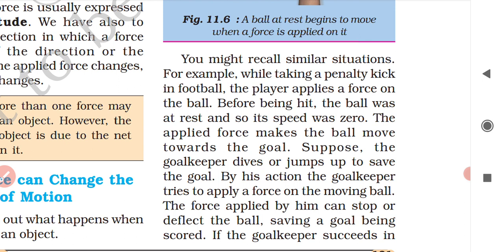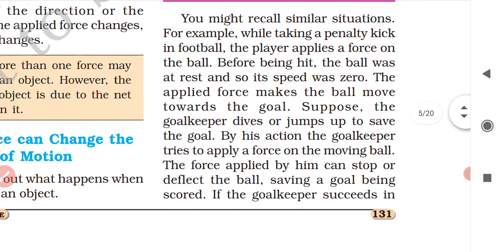So by the action of the goalkeeper, he will try to apply a force on the moving ball. The opposite force applied by the goalkeeper can save the goal. Either he can stop the ball or he can deflect the ball.